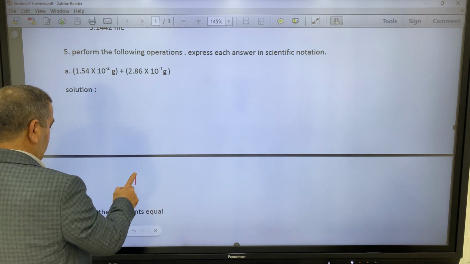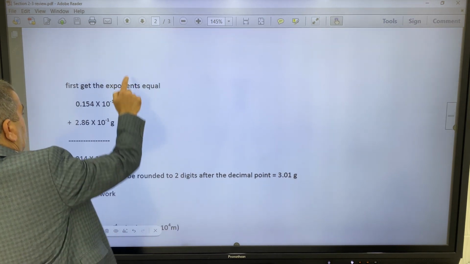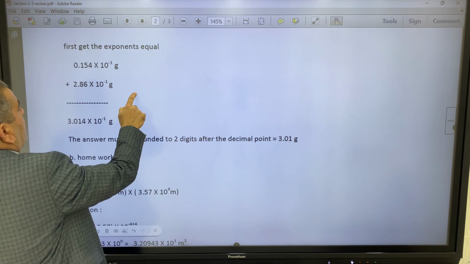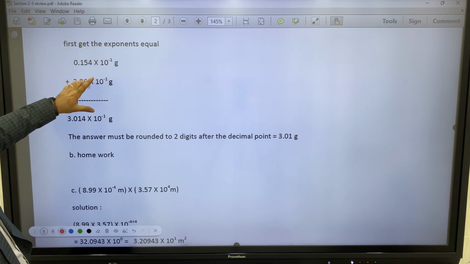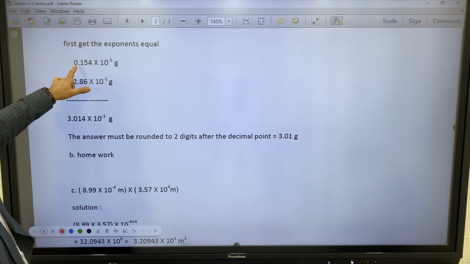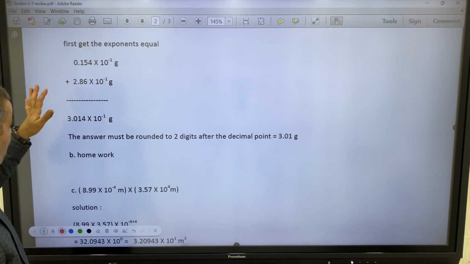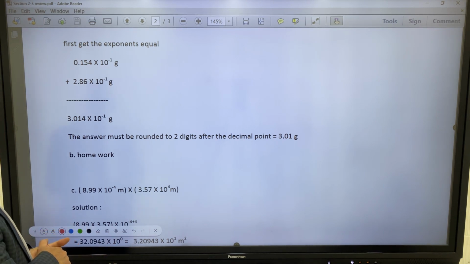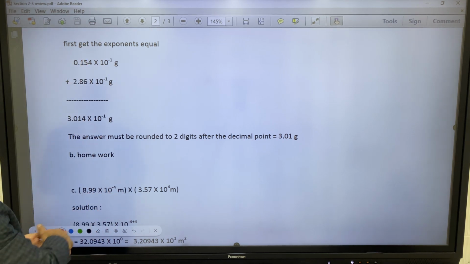So here we keep the 2.86 the same, but the 1.54 times 10 to the negative 2, we made it 10 to the negative 1. Now we can make the addition. After adding by calculator or even manually, we found that the result is 3.014 times 10 to the negative 1.